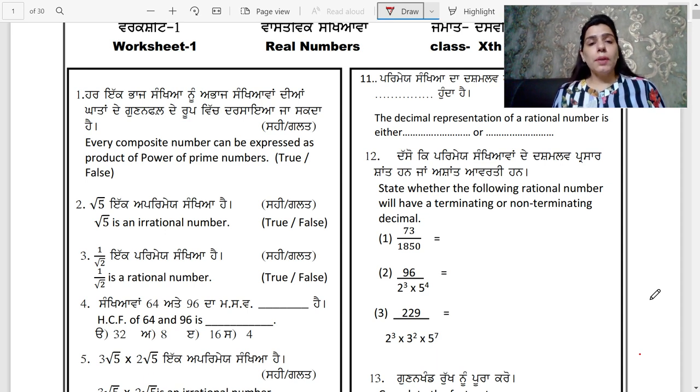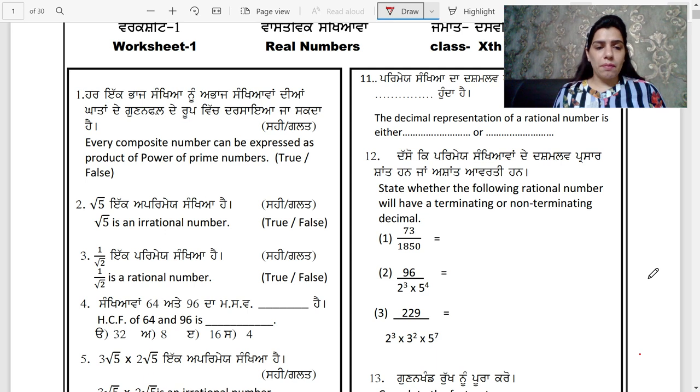Students, today we are going to discuss a learning outcome based practice worksheet of class 10th, which is based on chapter number 1, that is the real numbers, Vastavik Sankhyavan. So, let's begin. The first question.